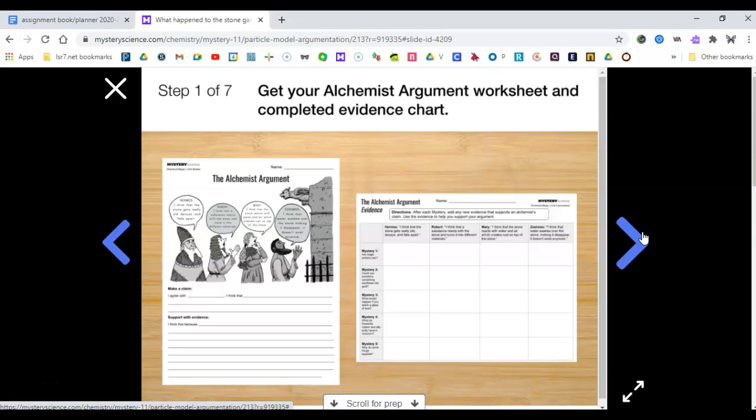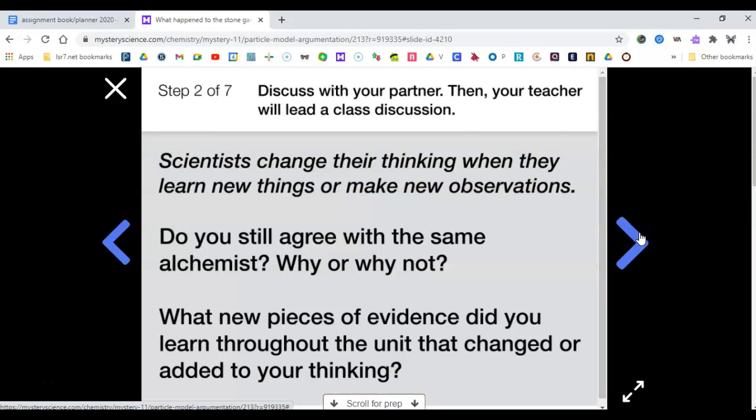In this step, you are only going to have the Alchemist Argument Evidence page. You are only going to have the evidence page. So please have that. So I want you to think about a while back when you chose the alchemist that you chose. And on your argument page, you can see them across the top: Hermes, Robert, Mary, and Zosimos. And thinking about if you still agree with that alchemist or not. And it is okay that you've changed your thinking.